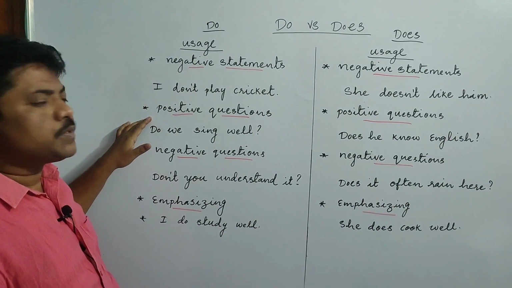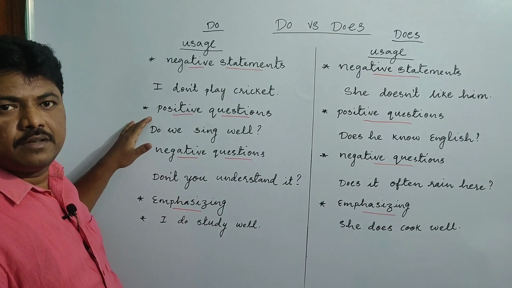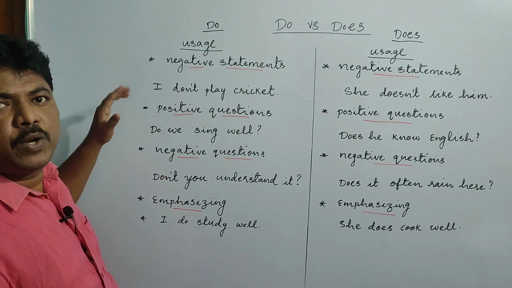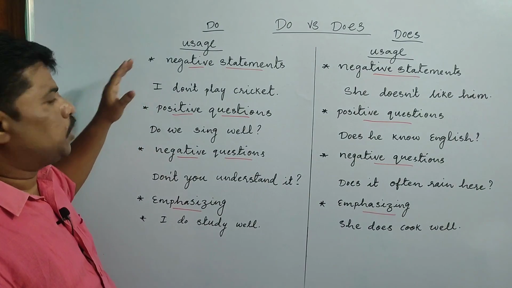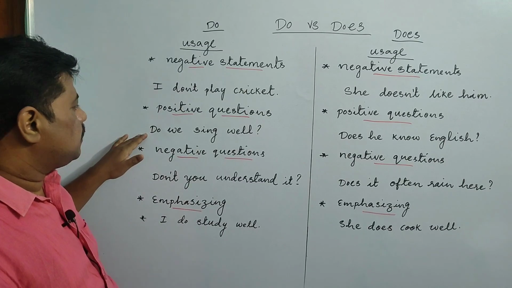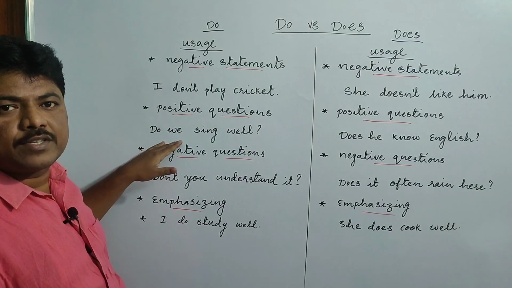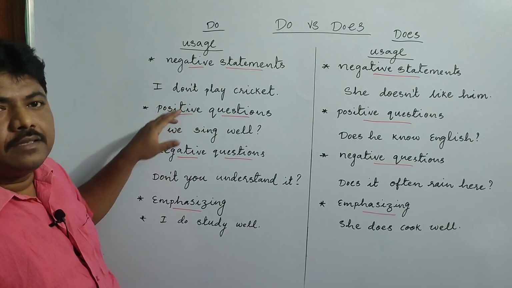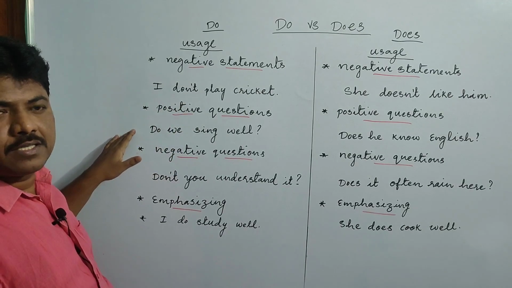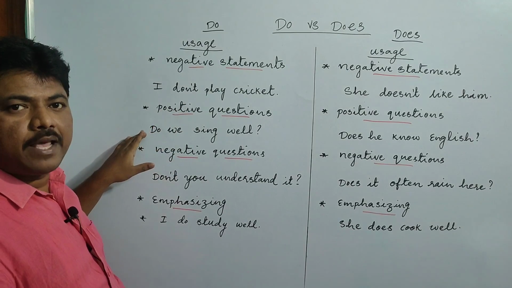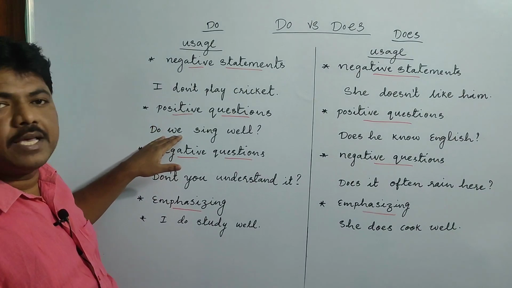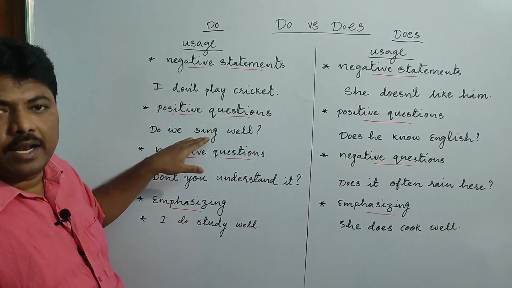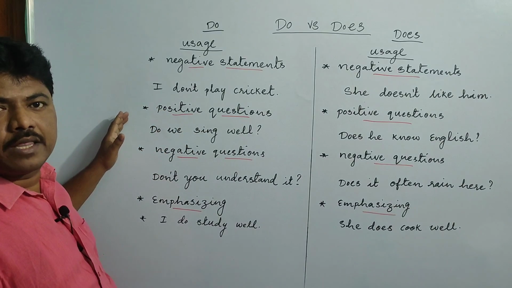Our next one is we use it for positive questions. Whenever you want to make a question, we always depend on the auxiliary verb do. How do we change a statement into a question? A statement can be changed into a question by placing do just before the subject, just before the pronoun. We can just place do and frame a question. Do we sing well? Similarly, we can use it for other pronouns.